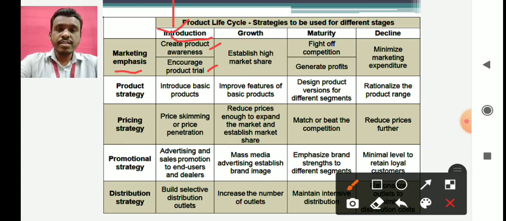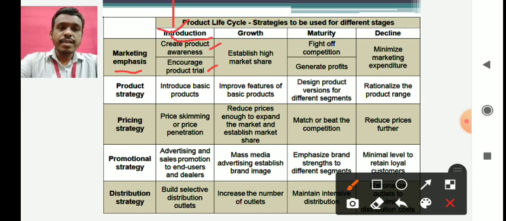So these are the two things where you have to concentrate. The first thing in the introduction stage is to create product awareness, that is, customers should be aware of the product, and the second is to encourage product trial.